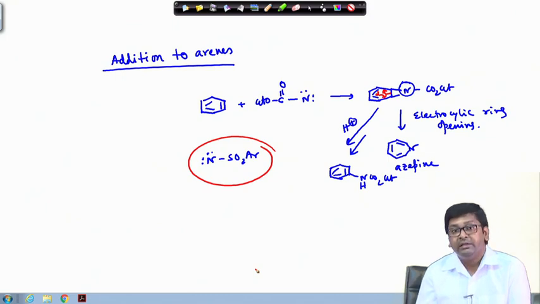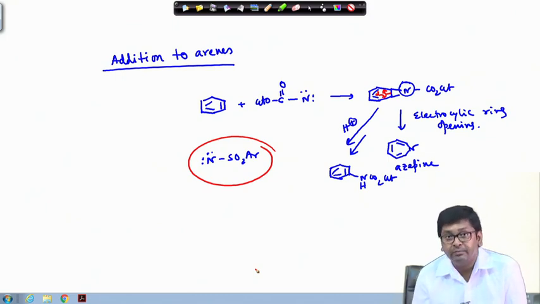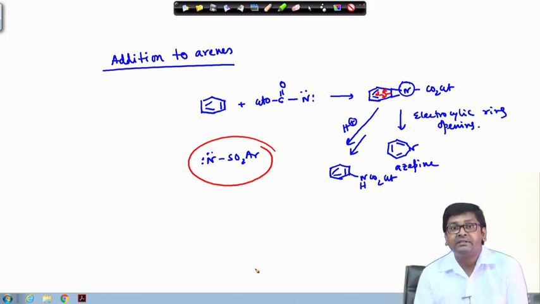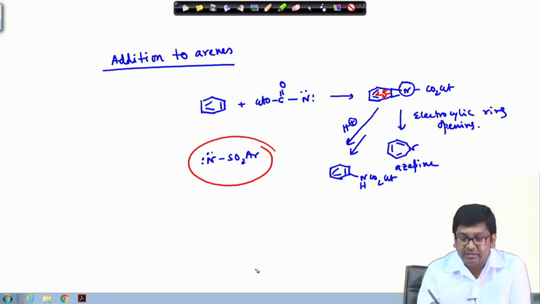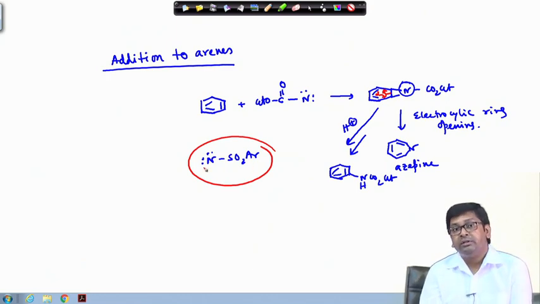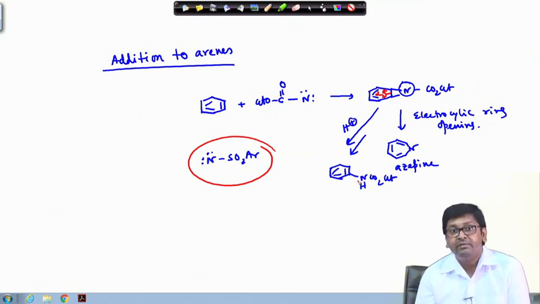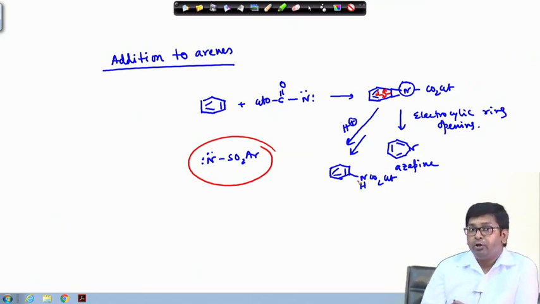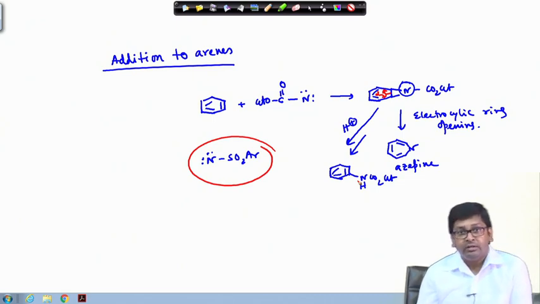So, finally you will get this aniline type of derivatives, which is very facile in case of these nitrenes associated with this aryl sulfonyl group. In that case, this type of aniline derivatives are predominant because the stability of this anion in presence of SO2Ar is very good. Okay. Thank you very much.